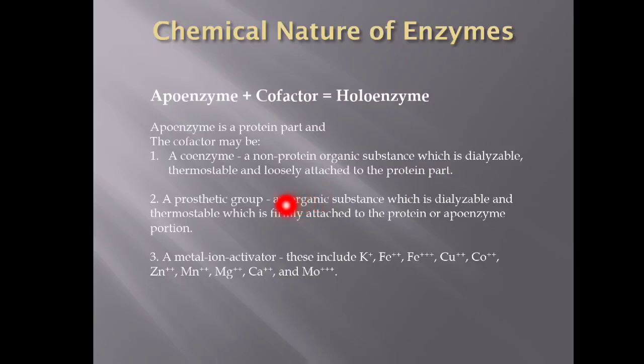Secondly, the prosthetic group: an organic substance which is dialysable and thermostable, which is firmly attached to the protein or apoenzyme portion of the enzyme.